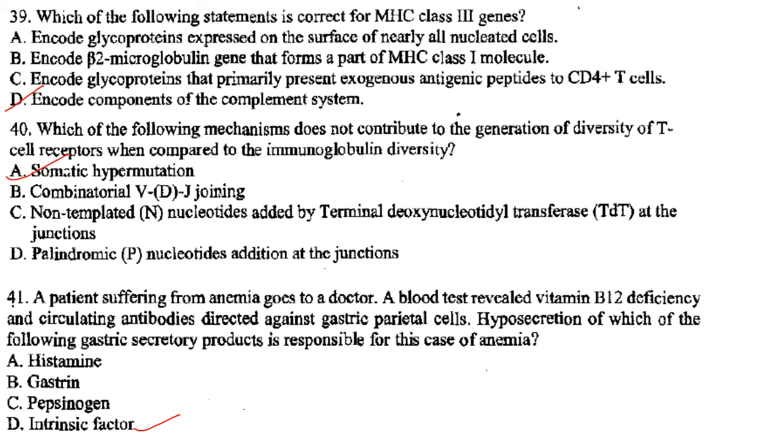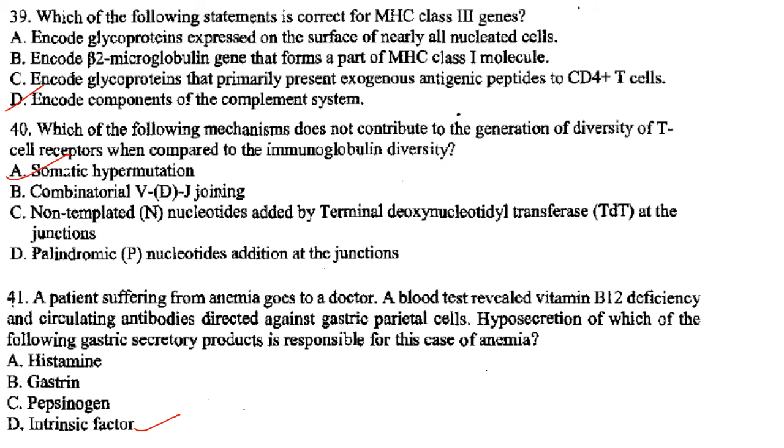Then next one. A patient suffering from anemia goes to a doctor. A blood test revealed vitamin B12 deficiency and circulating antibodies directed against gastric parietal cells. Hyposecretion of which of the following gastric secretory products is responsible for this case of anemia? So the answer is option D, that is intrinsic factor.